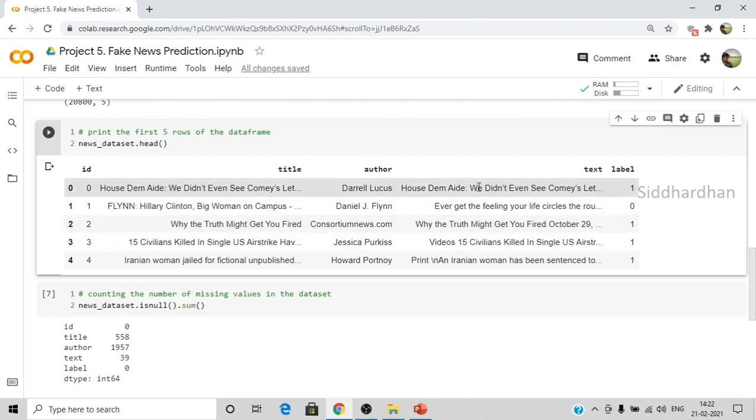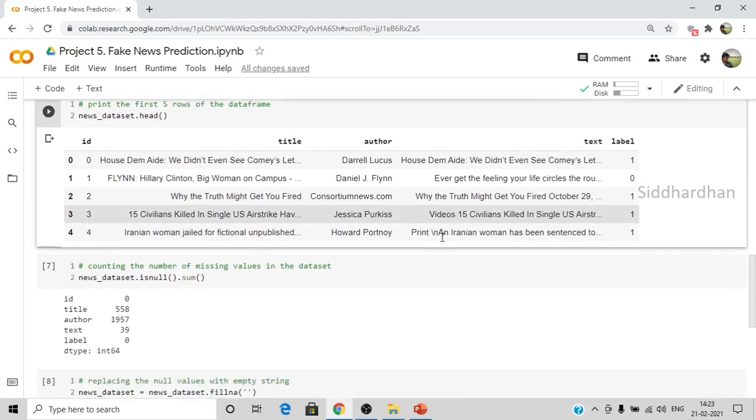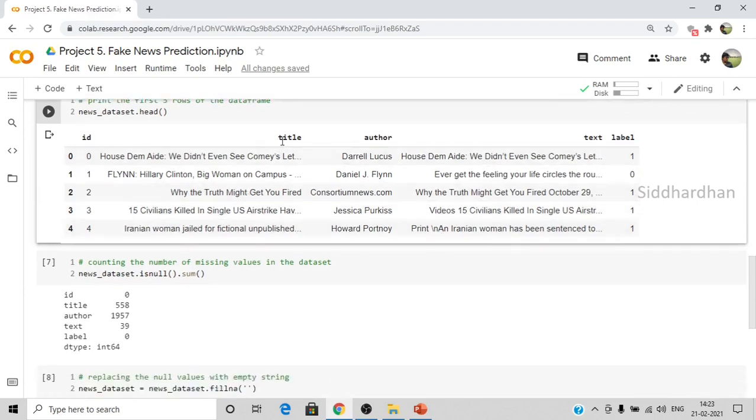If you want, you can use this text data instead of using the title and author to predict whether a news is real or fake. But using the title and author yields a very good accuracy score, a very good performance. So hence I'm using it. If you want, you can also try the text data. Now I'm going to combine this title column and author column together.